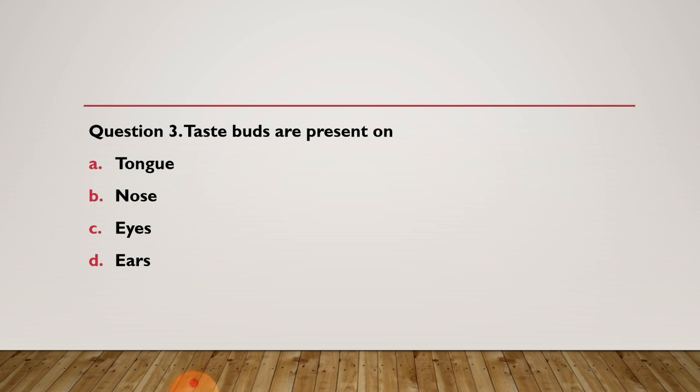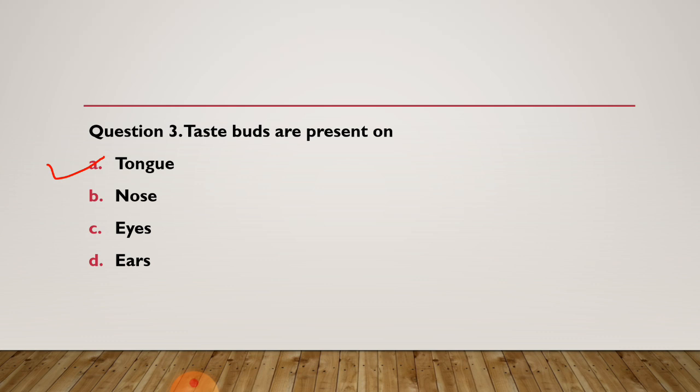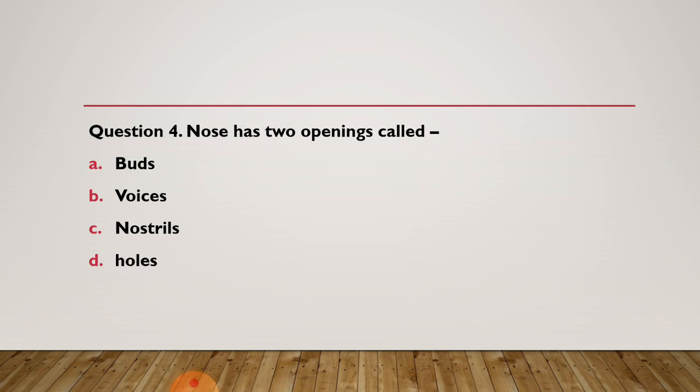Your options are A. Tongue, B. Nose, C. Eyes, D. Ears. Did you choose your answer? So I am going to tell the right answer. The right answer of question 3 is tongue. Is this your answer? This answer is right.